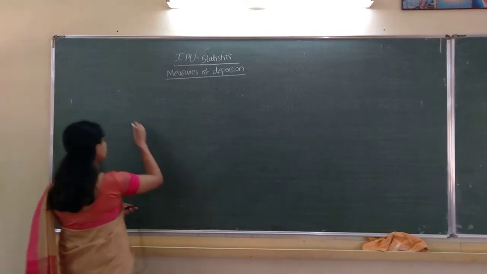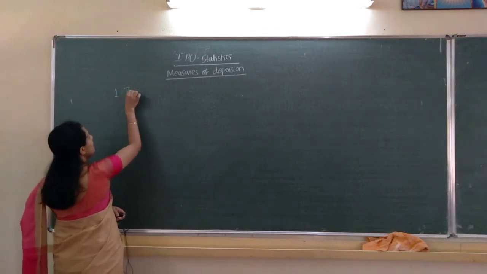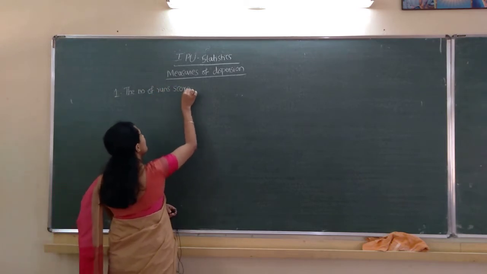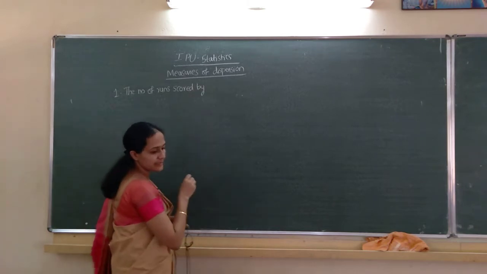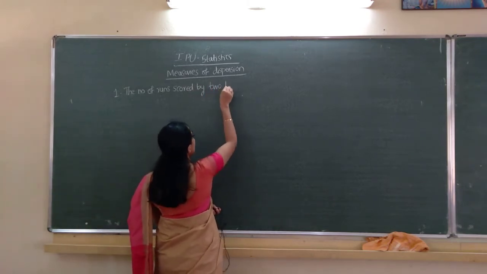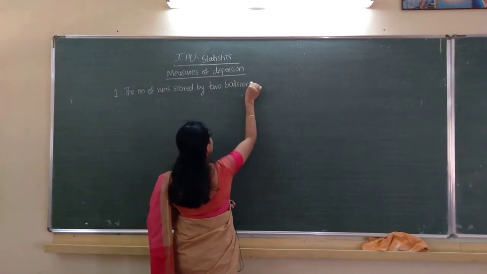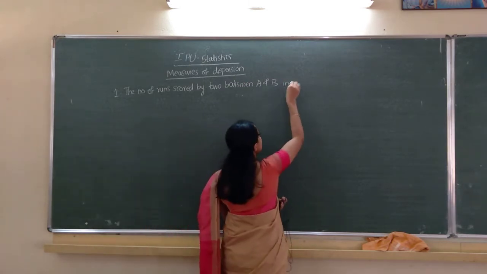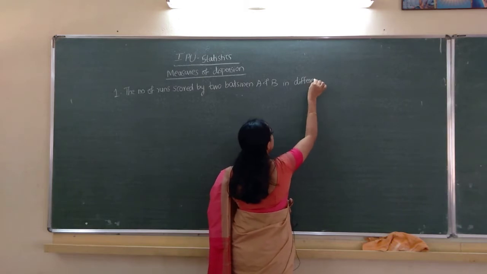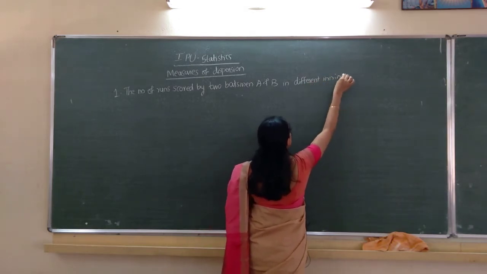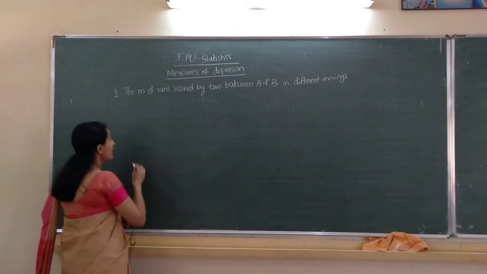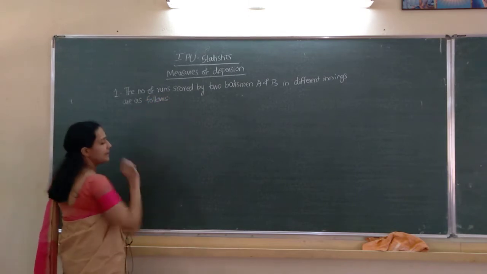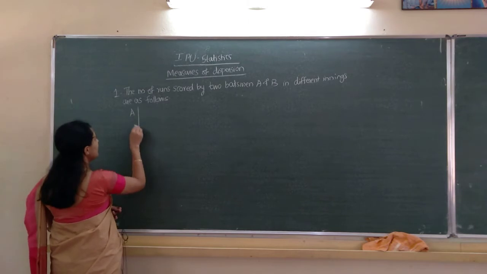The number of runs scored by two batsmen A and B in different innings are as follows.